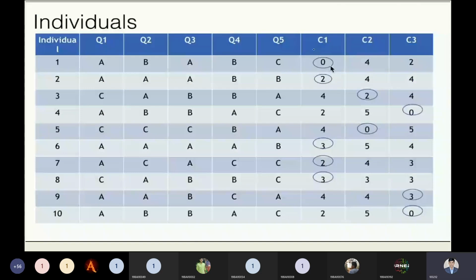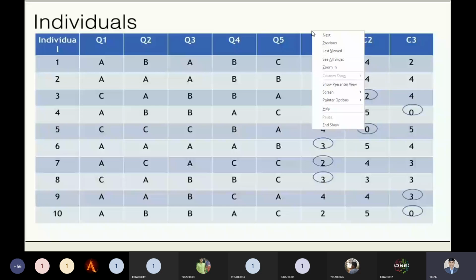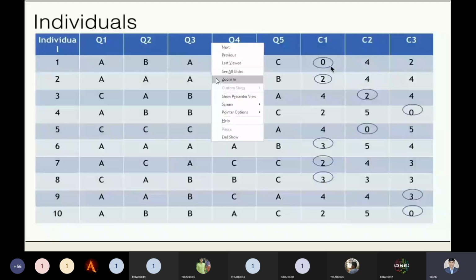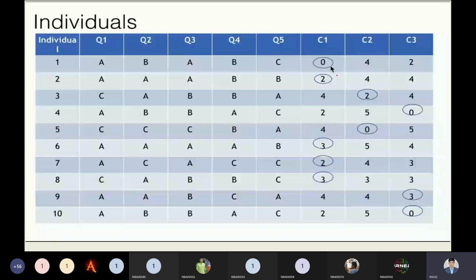0 is the minimum value. Okay, you can accept this value right now with me. 0 is the minimum value. From this, we have the two minimum values. Here we have 0 and 0 and 3, 2, 3. This is a case where all the values we are getting are the same, so we can choose any one of the values, C1, C2, C3, it's up to you, no issue.